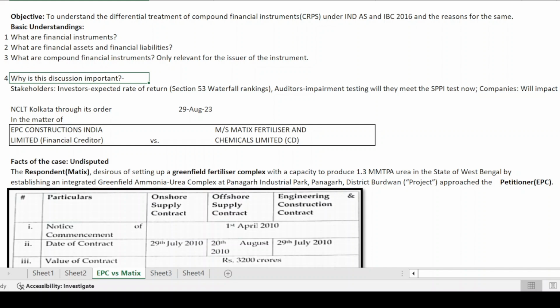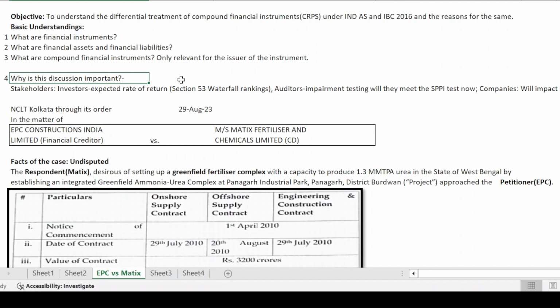So what is the basic understanding that we need to proceed? First, we need to understand what are financial instruments. A comprehensive understanding is something that we'll get only after reading IND AS 32. But for the purposes of our discussion today, if we understand financial instruments at a basic level, it would suffice. Financial instruments are nothing but a contract that creates a financial asset for one party and a financial liability or an equity for another party.